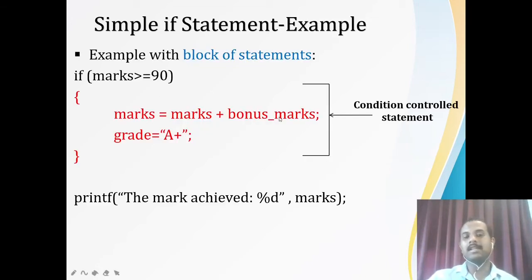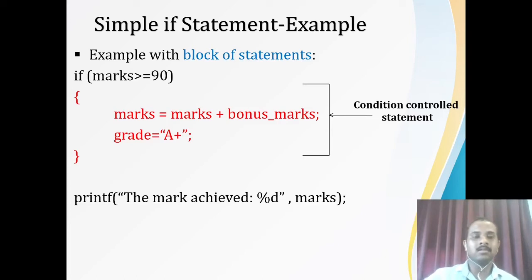So this is one of the examples where let me say that I am going to check the marks of the student, and if the marks of the student is more than 90, then I am going to give him certain bonus marks and I am making his grade as A plus. But if his marks is lesser than 90, then I am not giving any bonus marks or any grade.